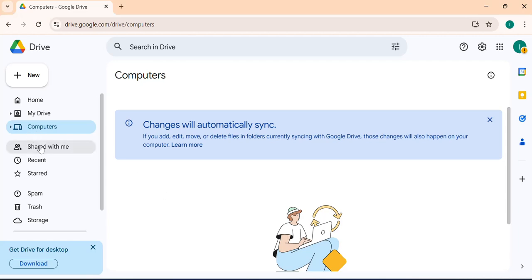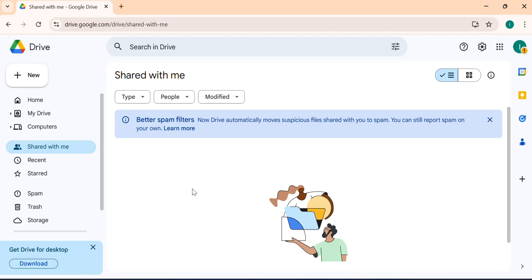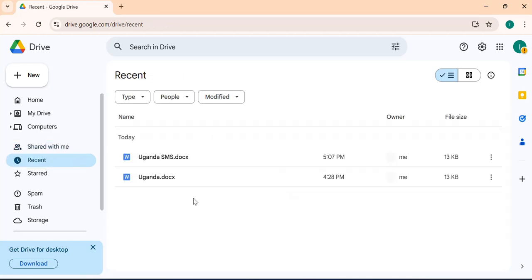Apart from that, we have this Shared with me. Now, this Shared with me shows the people with whom you have shared maybe data or files. Like if someone has sent you a document, it will be shown from here. All right. And then we have this Recent here. This basically shows the recent files or documents that you have opened, or maybe you have used, maybe you have uploaded. As you can see, this is the one that I just uploaded.